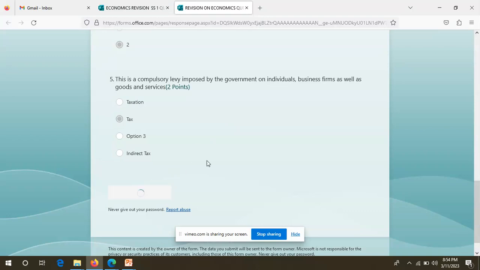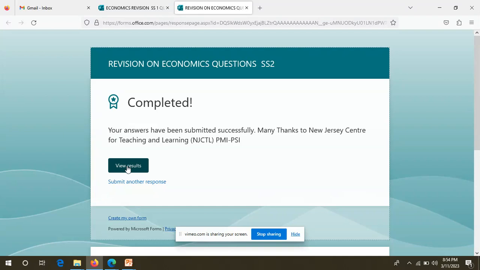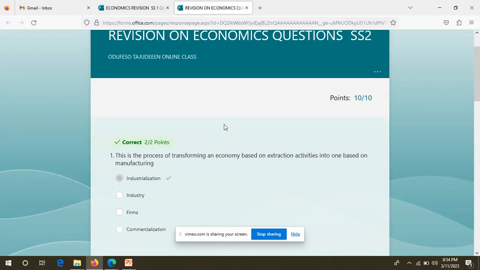Now let us submit and allow the computer to mark the questions and tell us what we got. So let's submit. The computer is going to tell us, oh, completed. Now let us view our results. Oh, we got 10 out of 10. Look, students, this is our 10 out of 10. Beautiful. Now let us look at the correction.